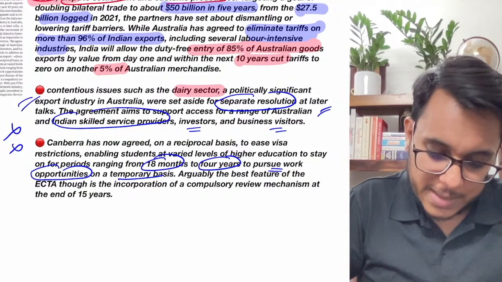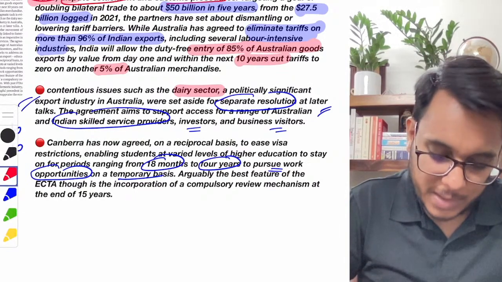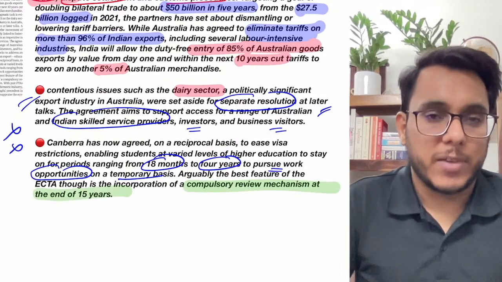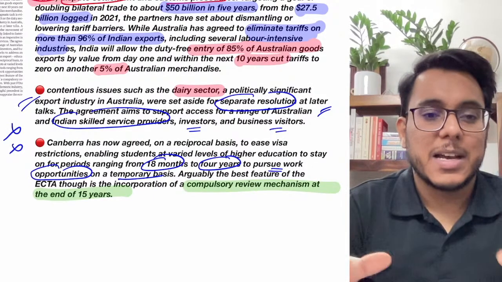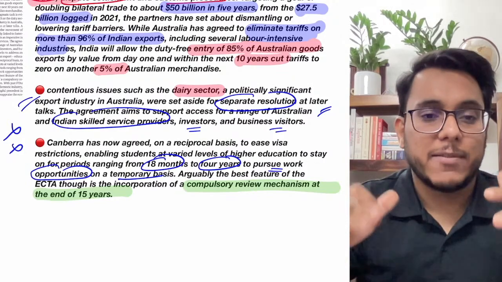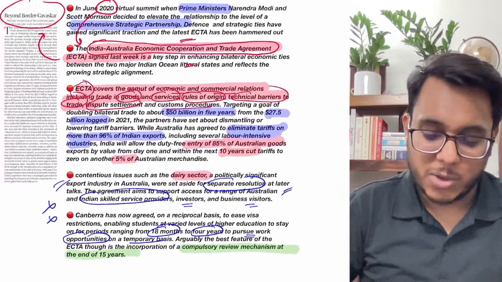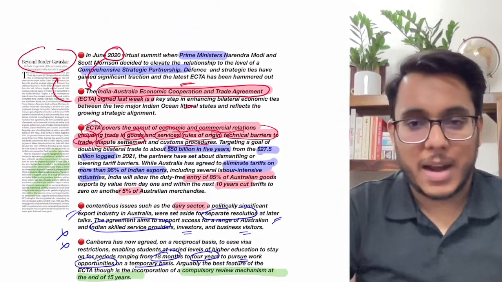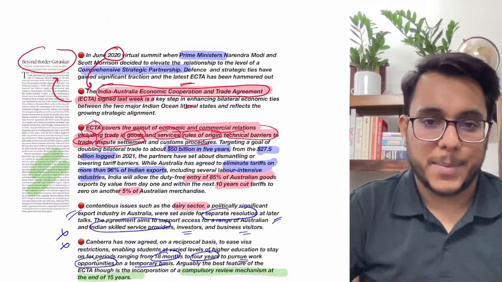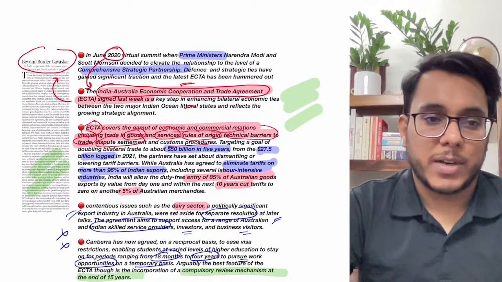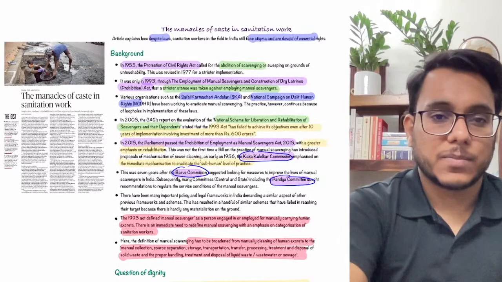Moreover, guys, understand this thing. It has also been provided that there is a compulsory review mechanism at the end of every 15 years. After every 15 years, the FTA will be reviewed, and if there are any shortcomings, they can be rectified. So this is also a very good provision of this particular free trade agreement. So that is all, guys, about this particular article. I hope that you have understood it, and now we'll move to the next article.